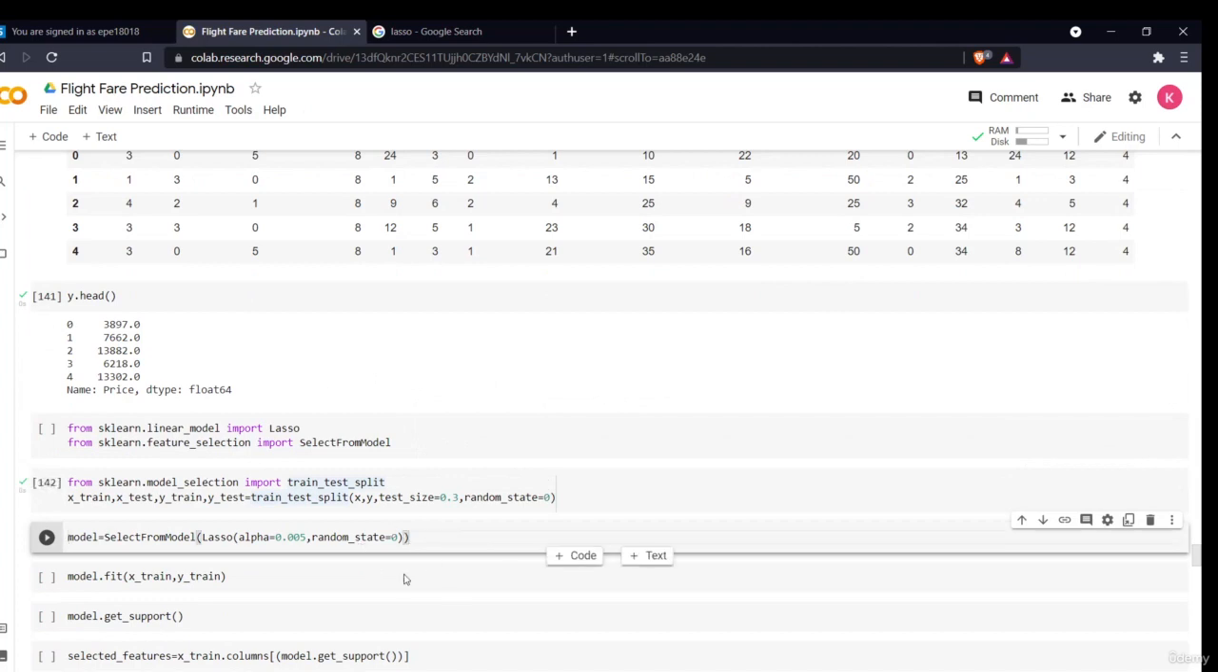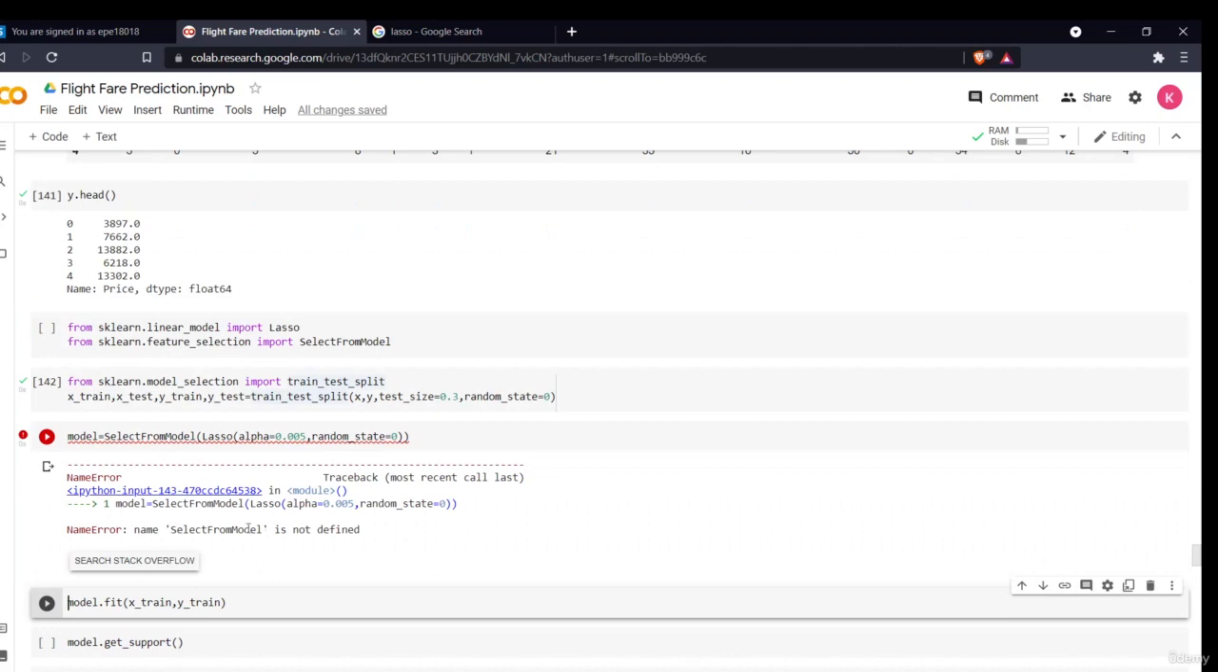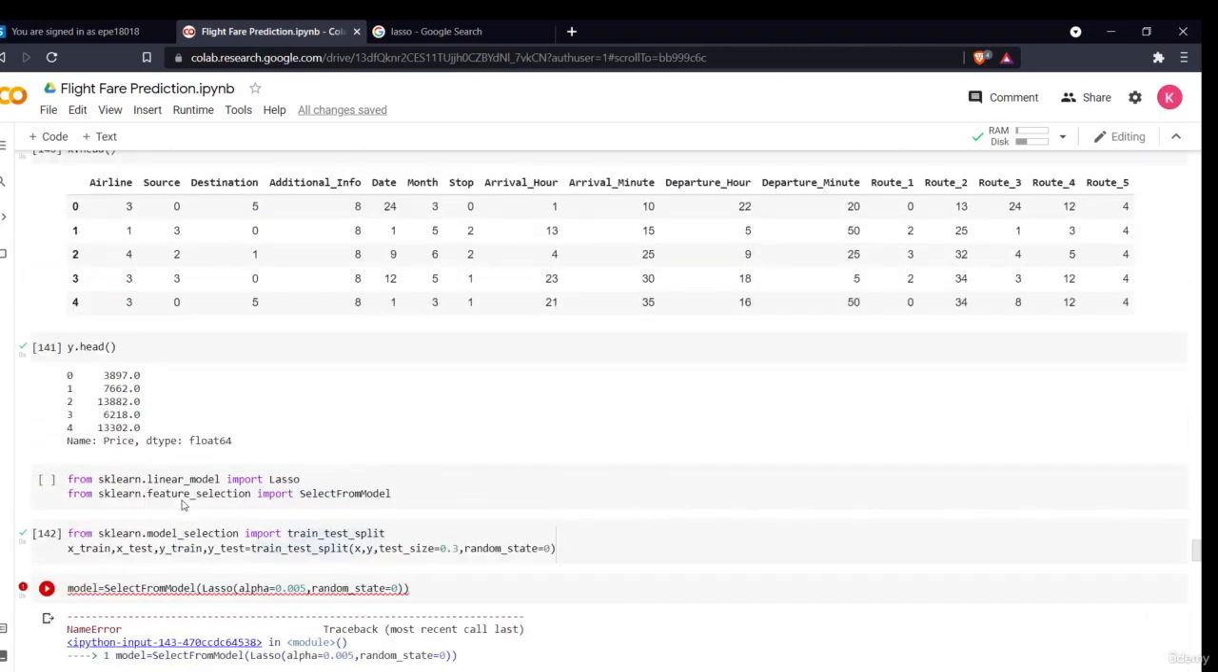Next, let us fit our model. I'll be passing in the lasso command through SelectFromModel, and I'll select an alpha value of 0.005. It is generally better to select a low alpha value. It says SelectFromModel is not defined.